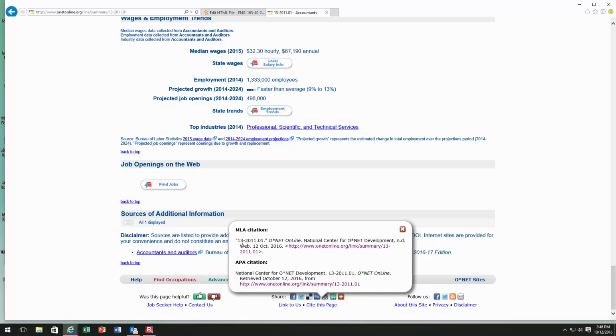Now here's a thing to note. O*NET will give you the number that they use to categorize this job. Instead of using the number, put accountant there, right? Because we just searched accountant. That's why we're going to put accountant there. If you searched educator, preschool educator, for example, you would put preschool educator there.